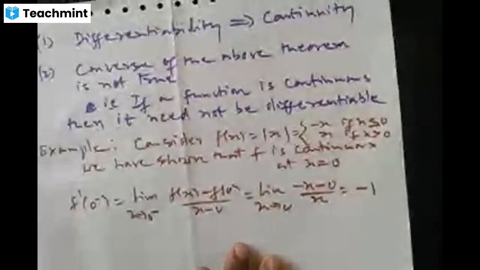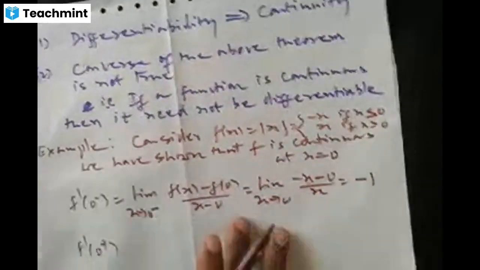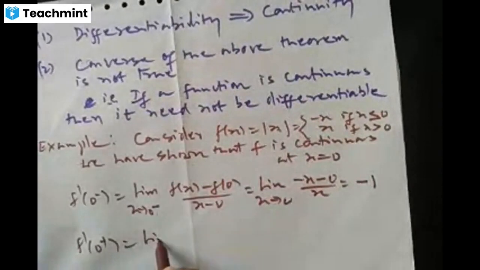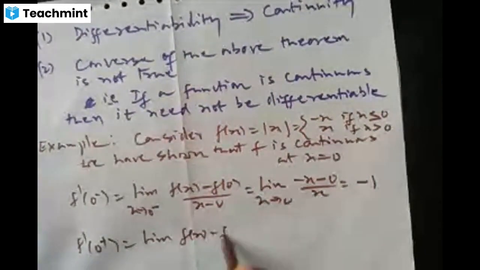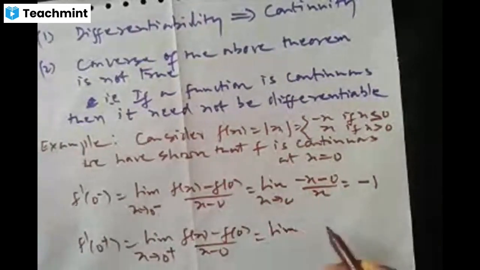Next we shall find the right hand derivative, f dash of 0 plus, using the definition: limit of f of x minus f of 0 by x minus 0 as x tends to 0 plus. When x tends to 0 from the right side, x takes values more than 0.